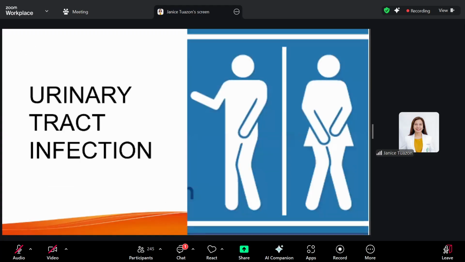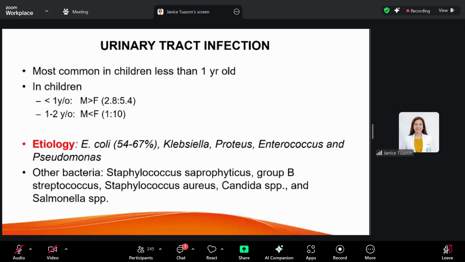Okay, now let's go to urinary tract infection, or UTI. This is a very common infection, the most common diagnosis in children, and this is mostly seen in children less than 1 year old. The etiology is colonic bacteria: E. coli, Klebsiella, Proteus, enterococcus, and also Pseudomonas.